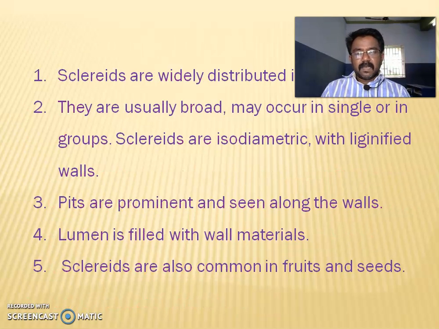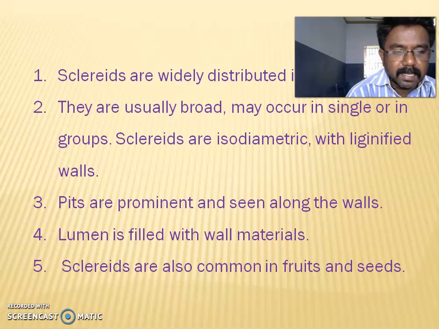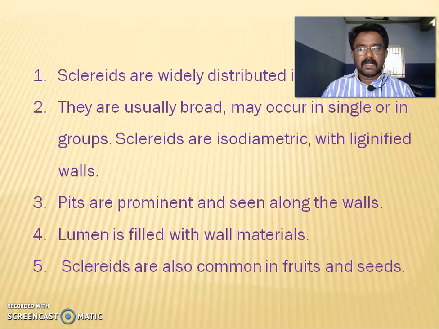Sclereids are widely distributed in the plant body. They are usually broad, and may occur singly or in groups. Sclereids are isodiametric with lignified walls. Pits are prominent and seen along the walls. The lumen is filled with wall materials. Sclereids are also common in fruits and seeds. Underline the words: sclereids are also common in fruits and seeds.